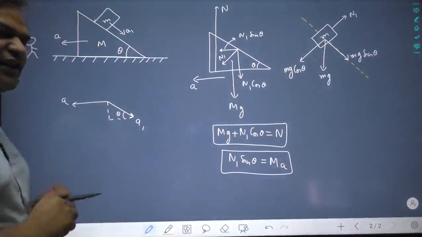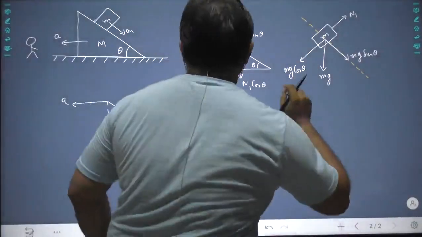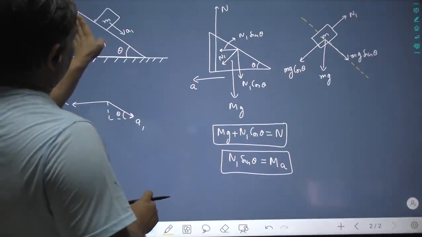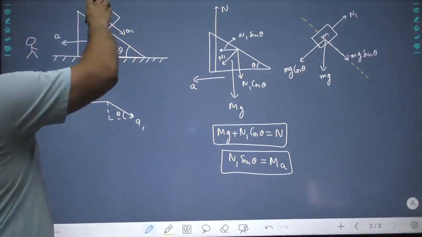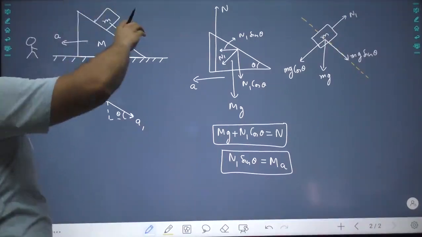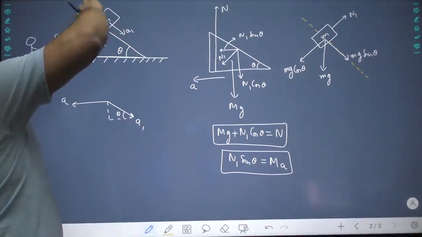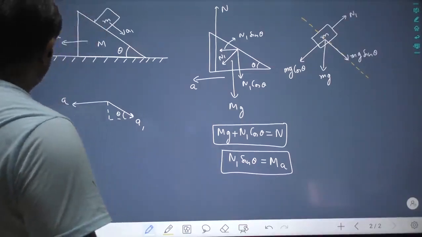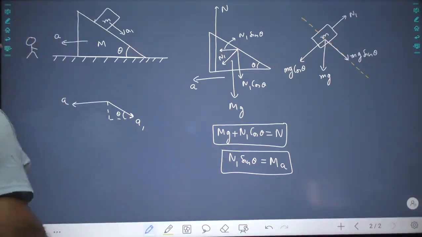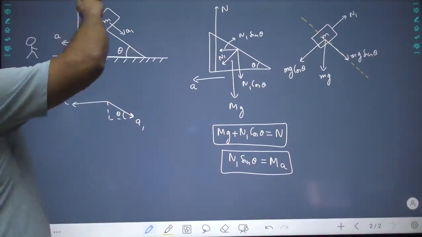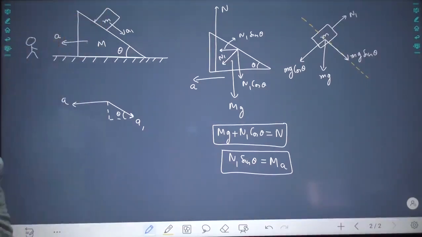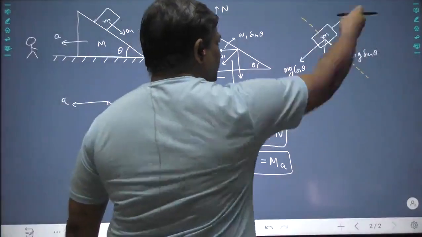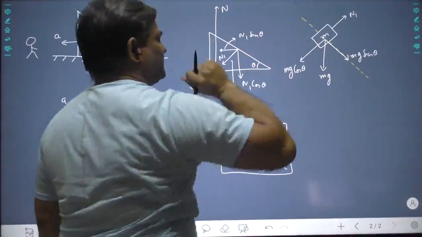So the final acceleration of the block. Now try to understand with respect to this block. If you talk about with respect to this block, this will have only motion in this direction. It is not going to have any motion in this direction with respect to this block. But with respect to the person standing here, it will have motion in both directions because this block is moving upward. Now you break down everything along these two directions, even the accelerations.